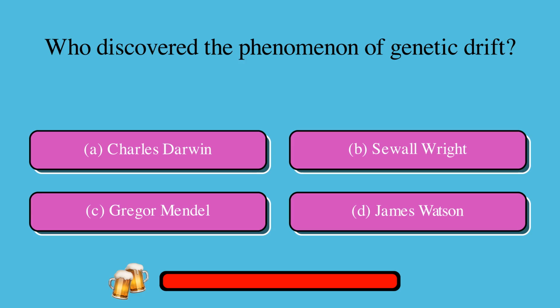Who discovered the phenomenon of genetic drift? A. Charles Darwin, or B. Sewall Wright, or C. Gregor Mendel, or D. James Watson? The correct answer is B. Sewall Wright.